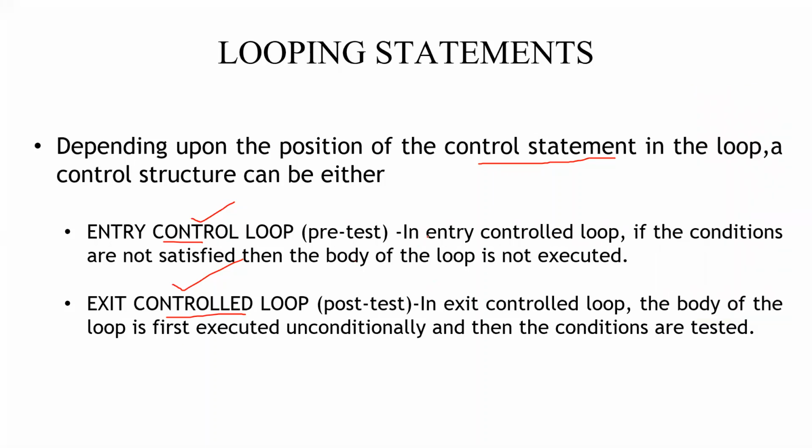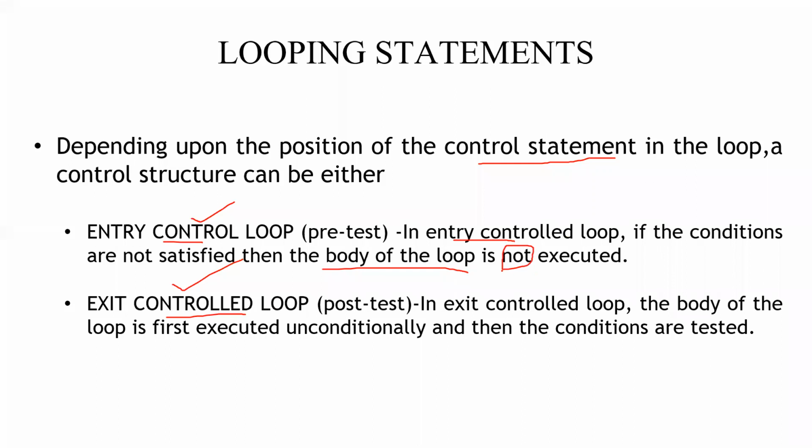So in an entry control loop, what is the meaning of entry control loop? We are checking the control statement. In the control statement, we will be checking the value of the control variable, right? We will be testing the value of the control variable, whether it has satisfied the condition to terminate the loop. So that checking is happening. Just remember one thing only, that checking will be happening at the entry for the entry control loop. If the conditions are not satisfied, then the body of the loop is not executed.